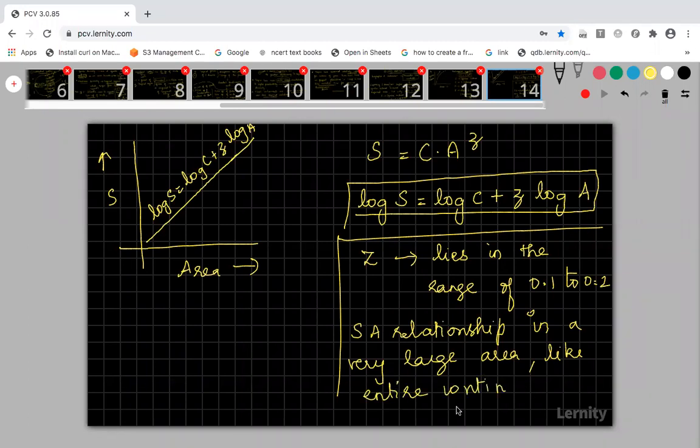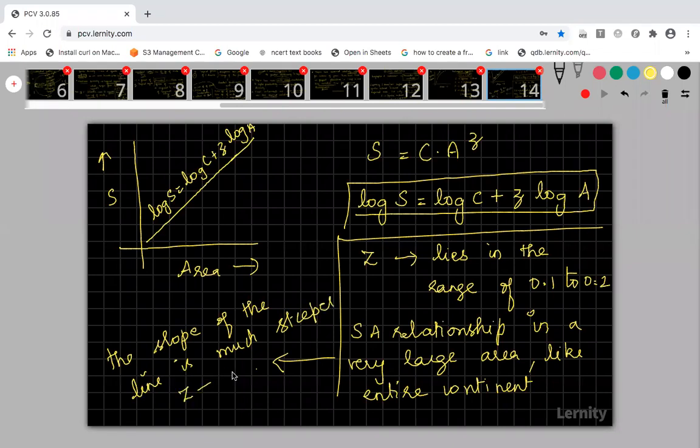I am taking Asia and analyzing the species area relationship for the entire continent. Then in this case, the slope of the line is much steeper. Here the value of Z will range between 0.6 to 1.2.